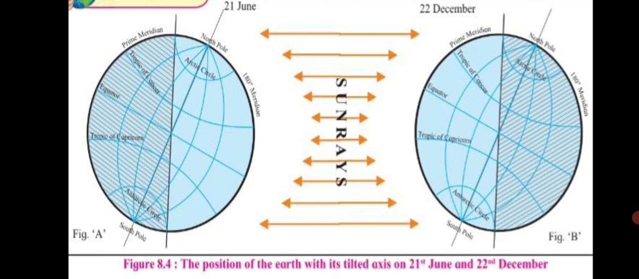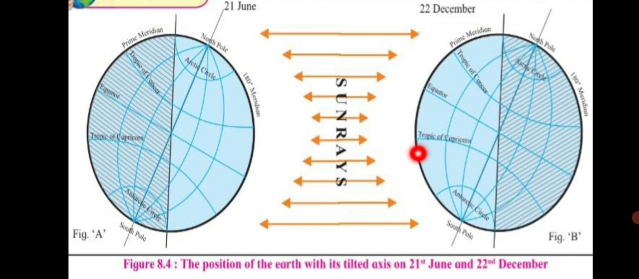When on 21st June the sun rays are perpendicular, you can see here in this figure, on the Tropic of Cancer. And on 22nd December the sun rays are perpendicular on the Tropic of Capricorn. So these are our solstice days, when sun rays are perpendicular at the 23 degree 30 minutes parallel in the northern hemisphere on 21st June and in the southern hemisphere on 22nd December, respectively. So these are our solstice days.